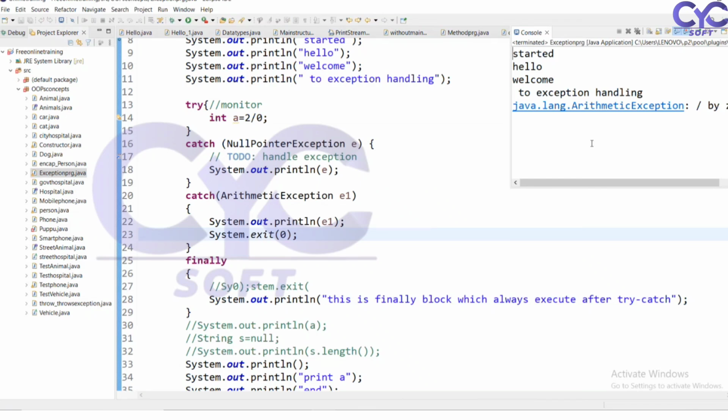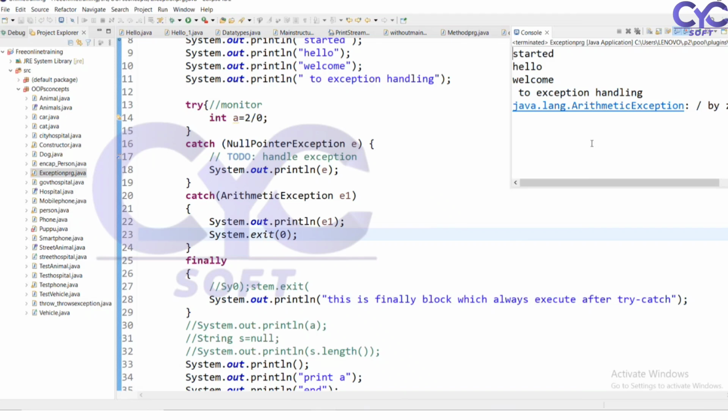It is not going to execute. Whenever we use exit, it will exit my program. That's why it has not executed my finally block also. So whenever you use these types of calls, it will not execute this one. Okay, so this is all about exception handling.